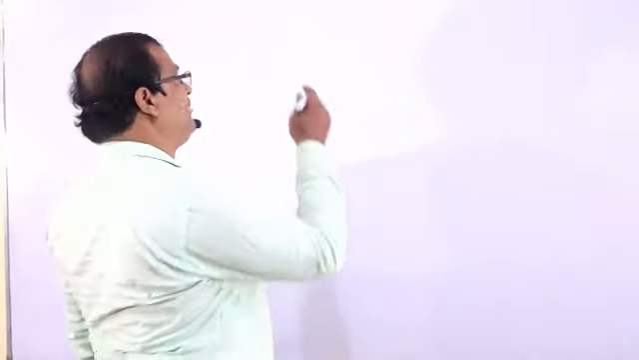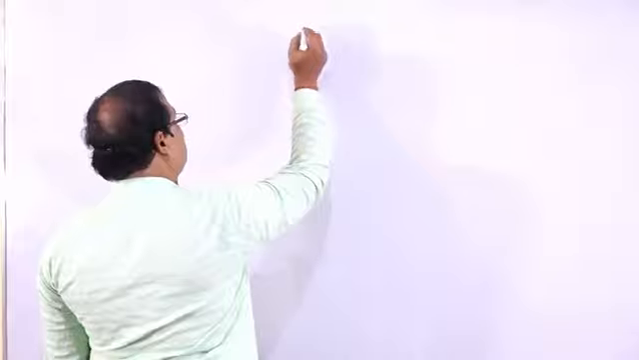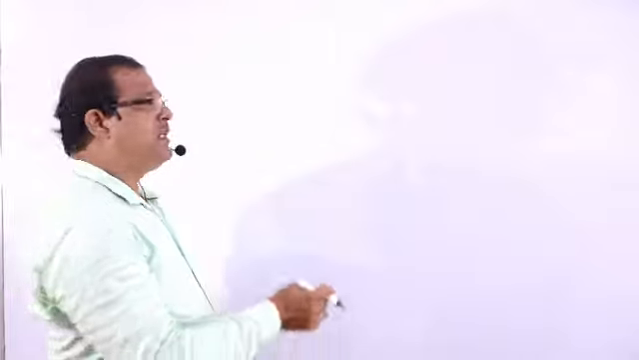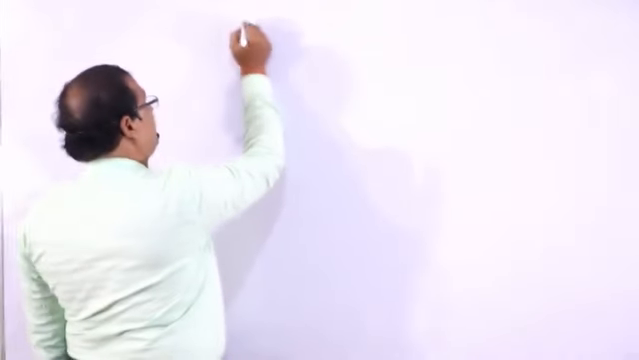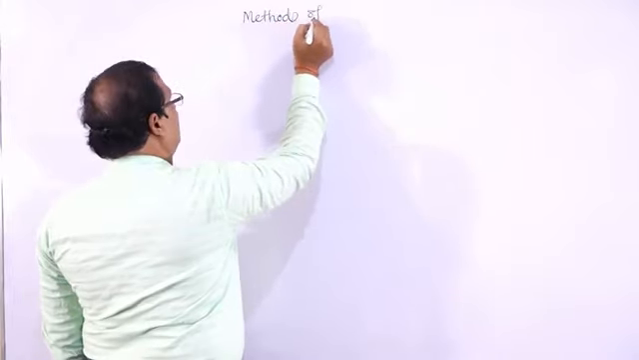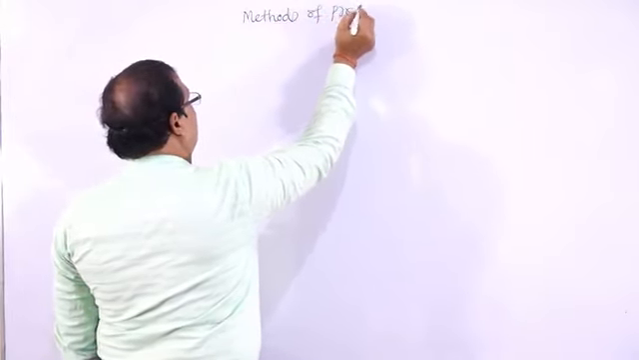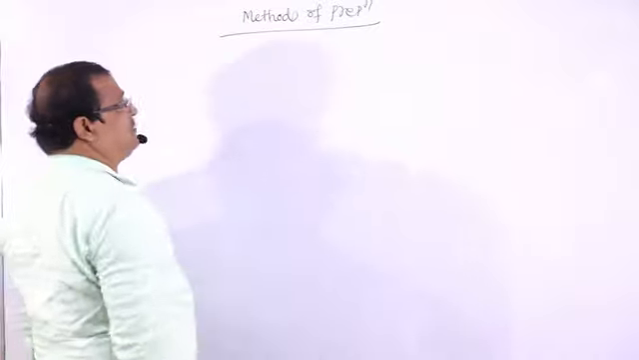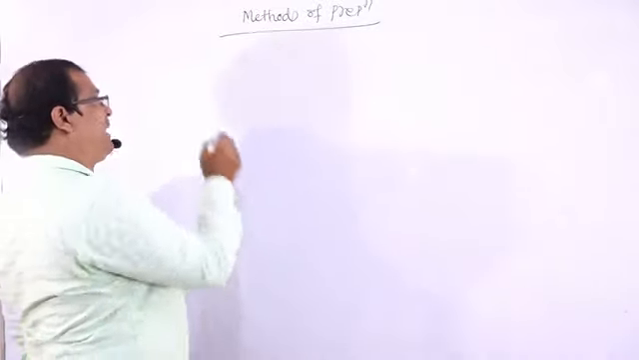So next, regarding the methods of preparation of primary amines. Methods of preparation of primary and secondary amines, that is, aliphatic amines. First we will see the methods of preparation of aliphatic amines, that is, open chain amines. So methods of preparation.